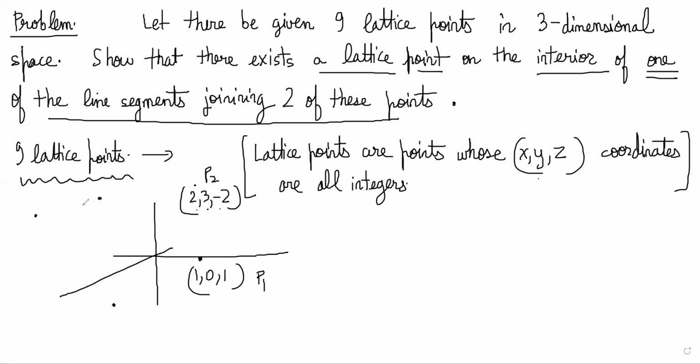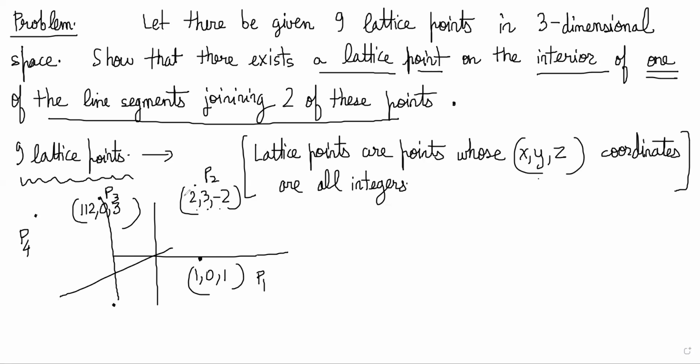You can pick whatever coordinates, 1, 1, 2, 0, 3, 3. I'm not even marking them properly. I'm just labeling random points, and I'm saying you can pick any lattice points as long as there are 9 of them, right? And the question is making a very powerful claim, and they are asking us to prove that there is a lattice point somewhere on the interior of one of the line segments joining two of these points.